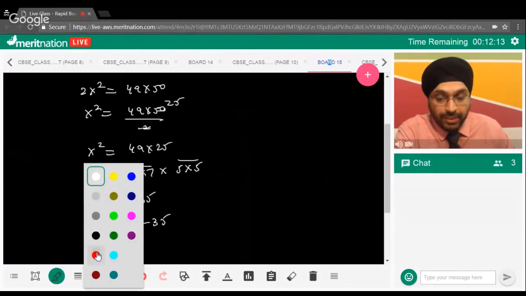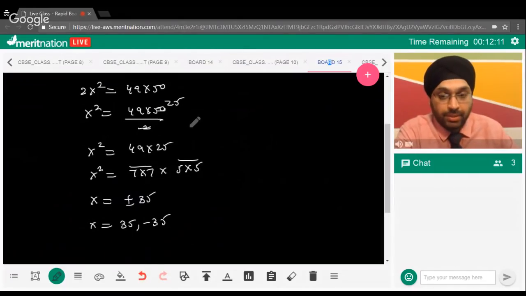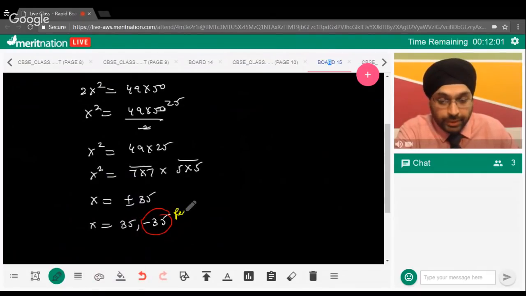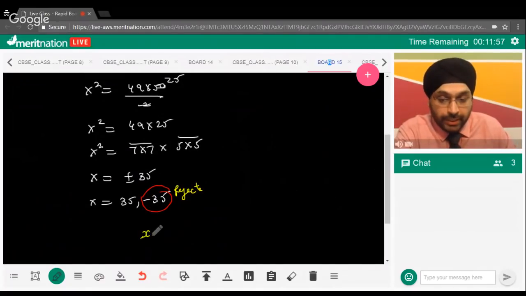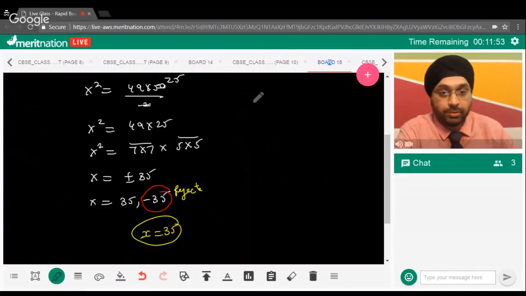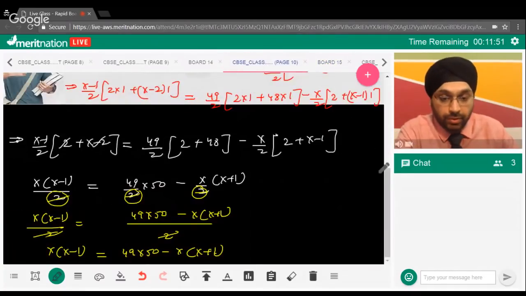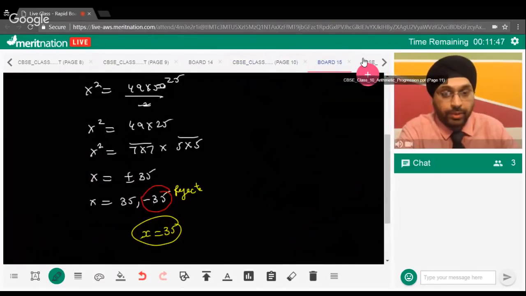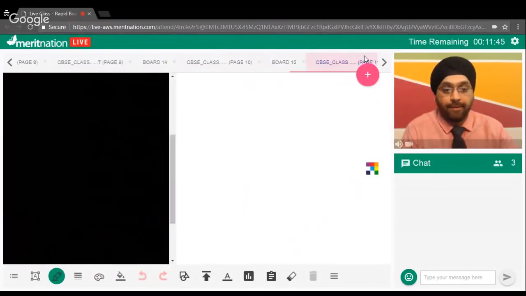Now see, these are the house numbers. They are consecutively numbered from 1 to 49. So the house number has to be positive, so we need to reject this negative value. Right. So can I say that x will be 35? I hope the things are clear how we can solve this question now. So guys, let's move forward then.